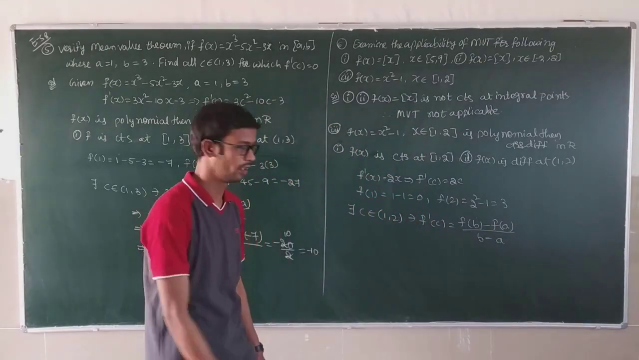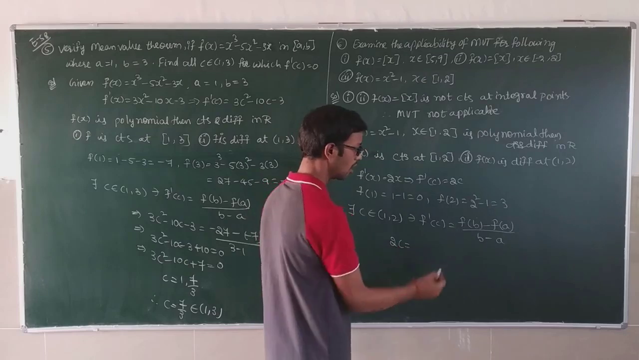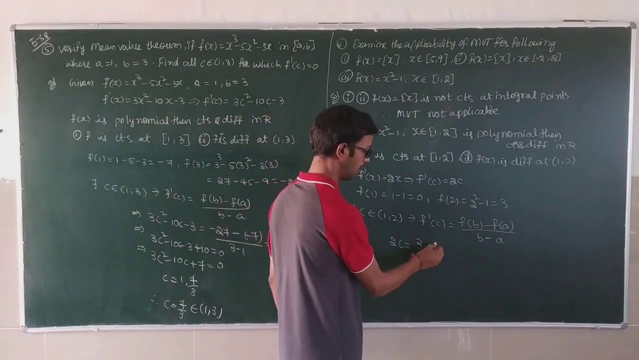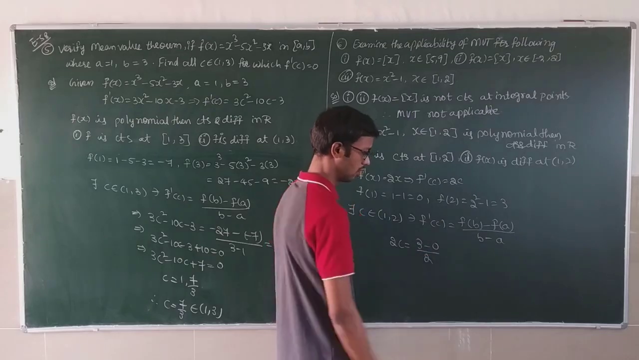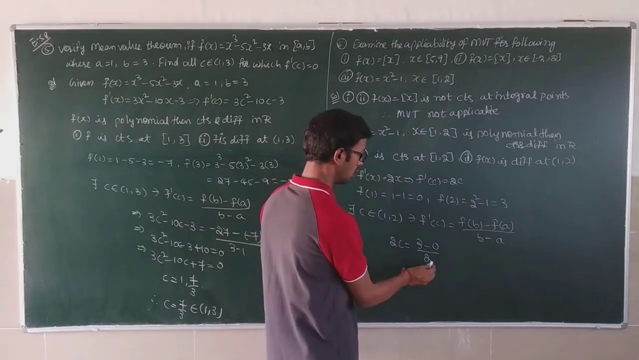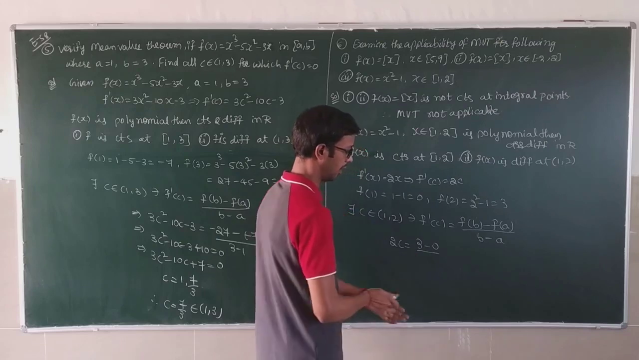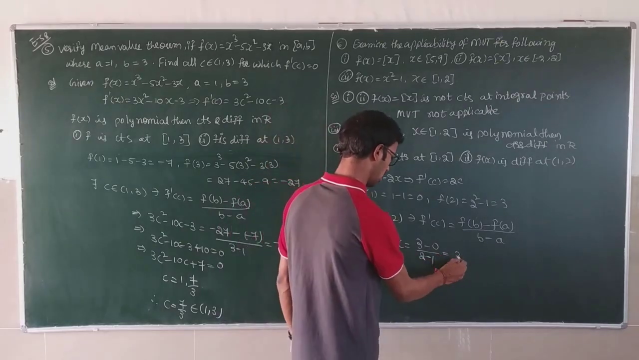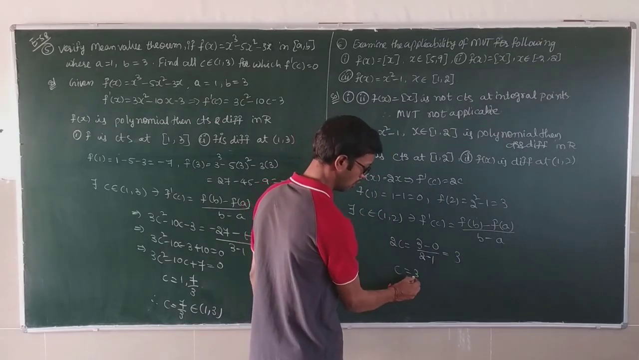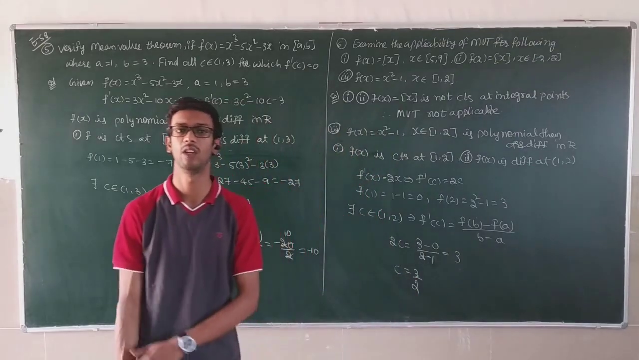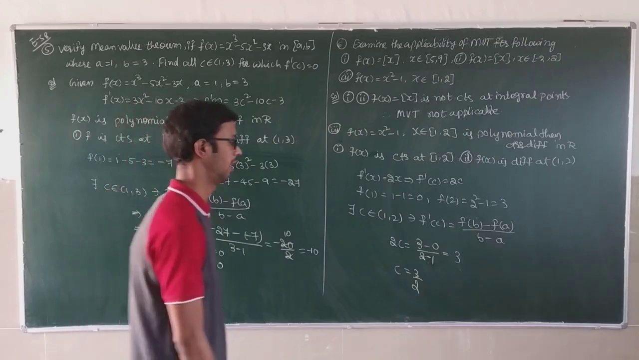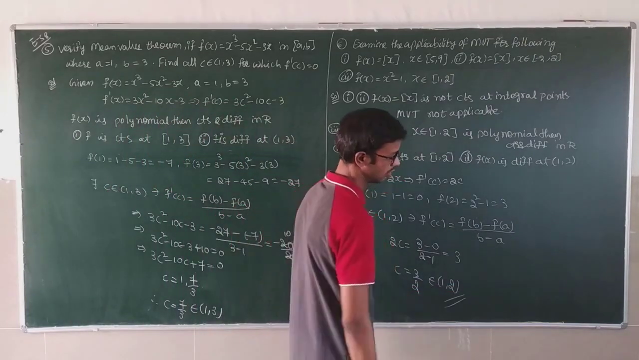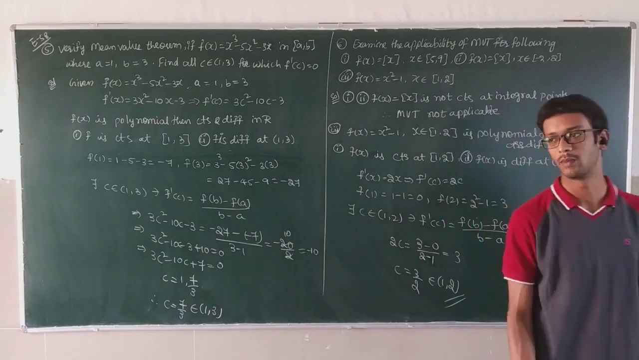What is f dash of C? 2C is equal to f of b, which is 3, minus 0, by b minus a, 2 minus 1. That is equal to 3. C is equal to 3 by 2. 3 by 2 is nothing but 1.5. This belongs to (1, 2). So here the mean value theorem is satisfied.